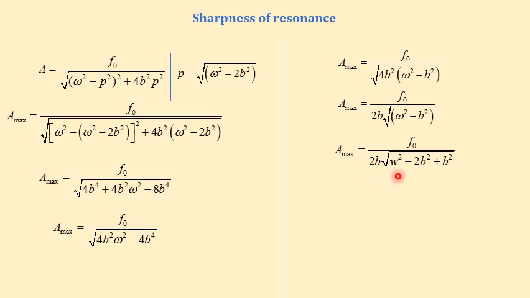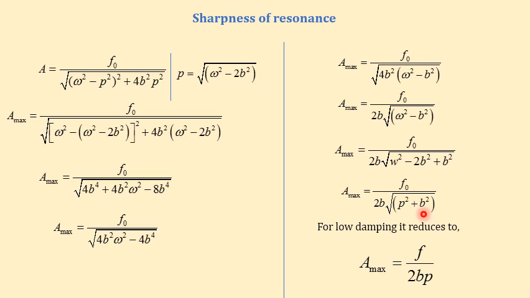But we know omega square minus 2b square is nothing but p square. So substitute the value of p square. We will get the expression A max equal to f naught divided by 2b into the square root of p square plus b square. Here p represents the frequency of the driving force and b represents the damping. If the damping is very low, that means b is low, then we can write the expression as A max equal to F divided by 2 into bp.